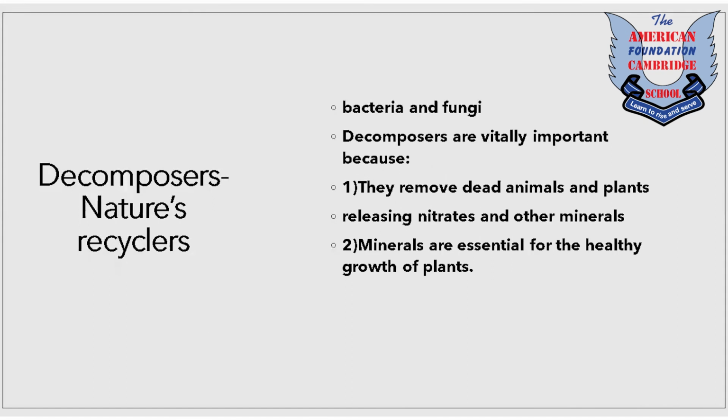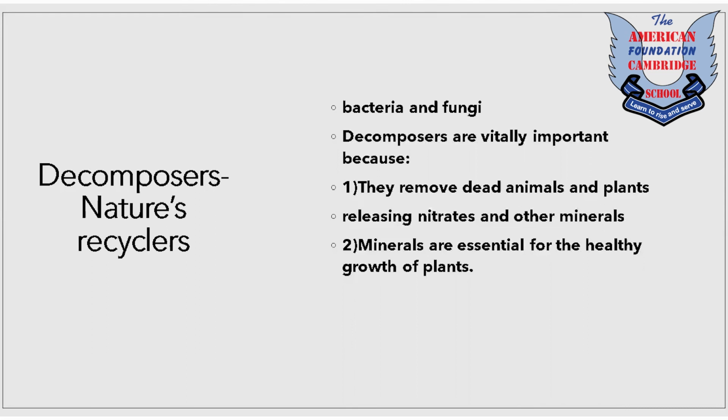Minerals are essential for the health and growth of plants, and without them, soil would soon become infertile and all plant life would die. So, with the help of decomposition processes, land becomes fertile. Without plants, all food chains would collapse, and animal life would also die.